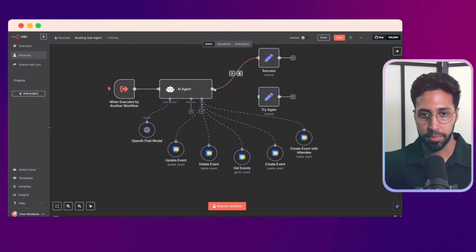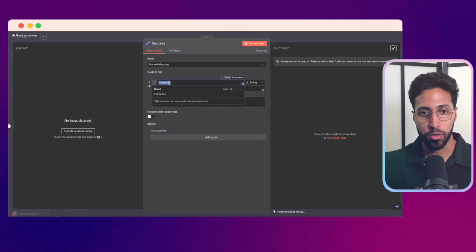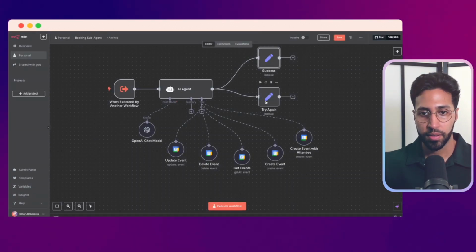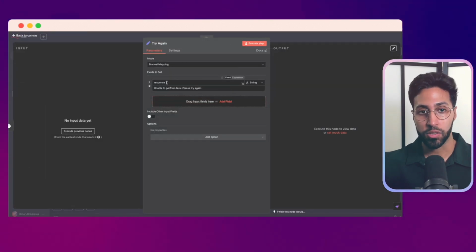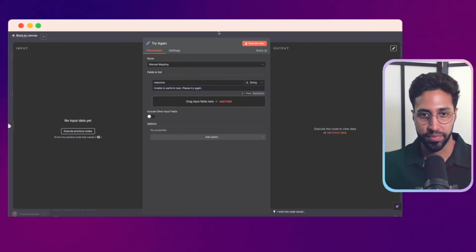So if we connect these up, when it's successful, all we want is the response to tell us that. And when it's not worked, what we want is just to say, unable to perform task, please try again. So we can bring that information forward.